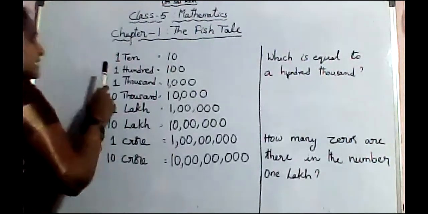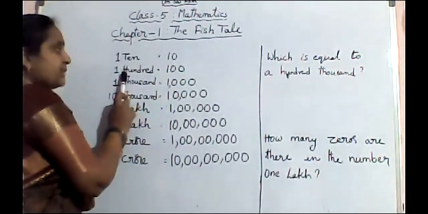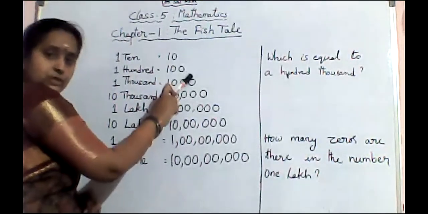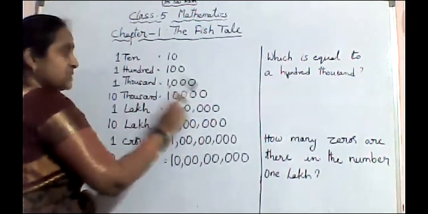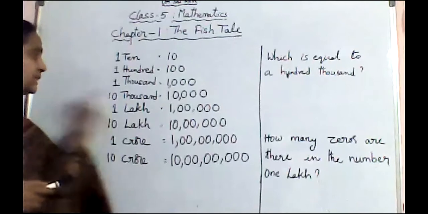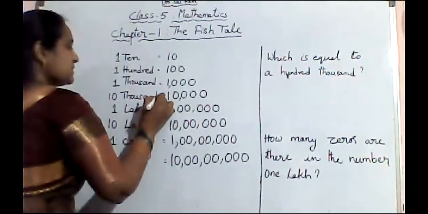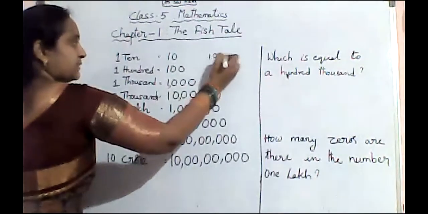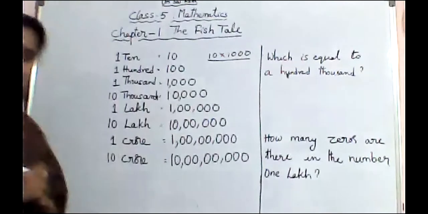Yes, children. As you know, 10 means 1 0. 100 means 1, 2 zeros we have. 1000 means 1, 3 zeros we have. So then 10,000, what does 10,000 mean? 10,000 means 10 into 1000. Then how many zeros are we getting here? We are getting 4 zeros.